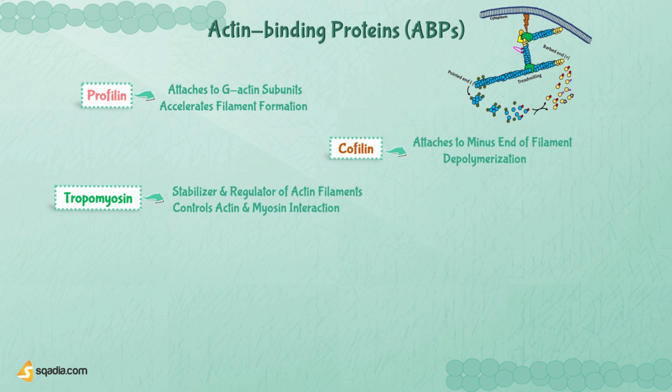Stepping into the scene is thymosin, a captivating actin-binding protein that captures G-actin subunits, preventing them from binding to existing actin filaments. In this way, thymosin curates the cast, carefully selecting which G-actin subunits get to take part in actin filament production.